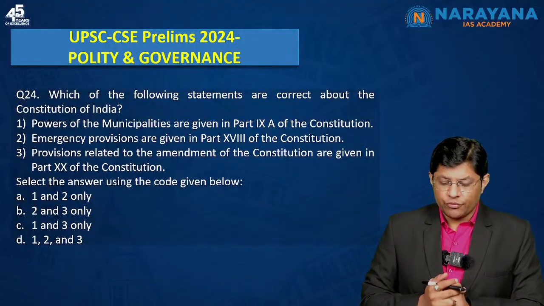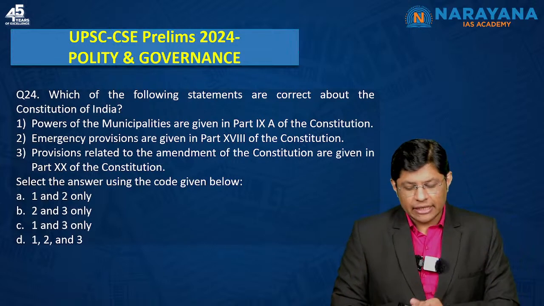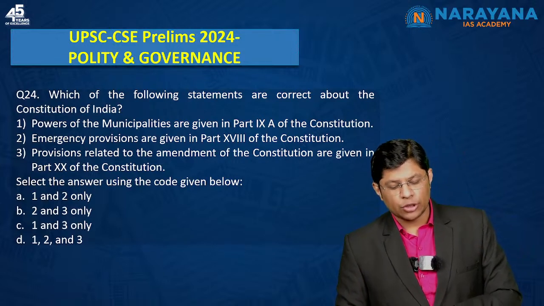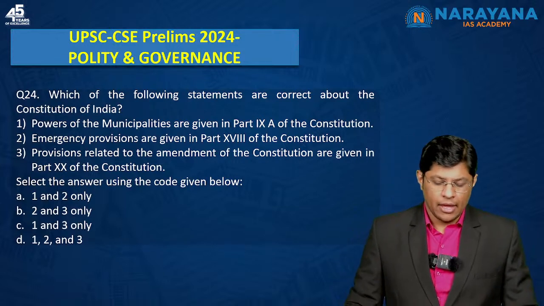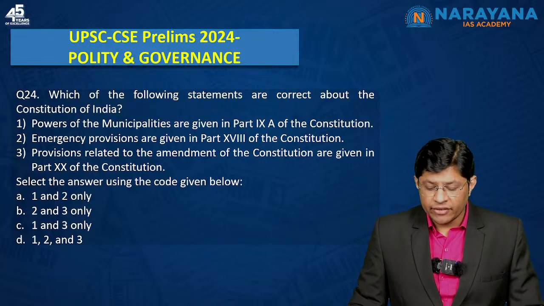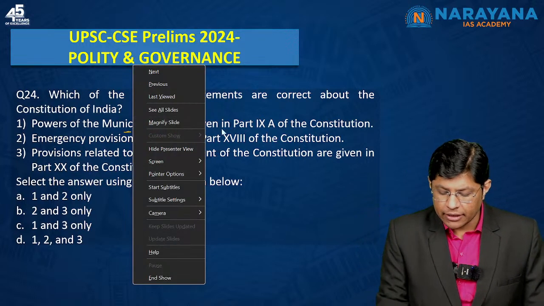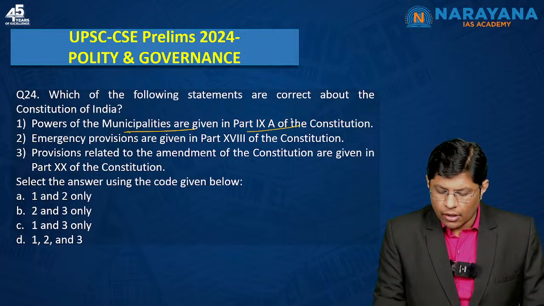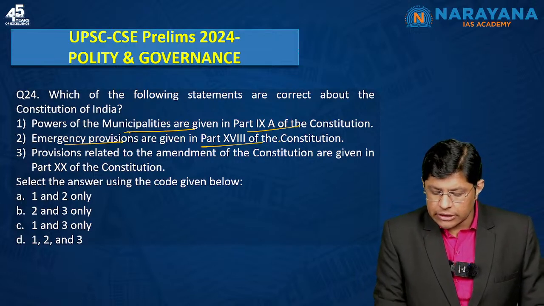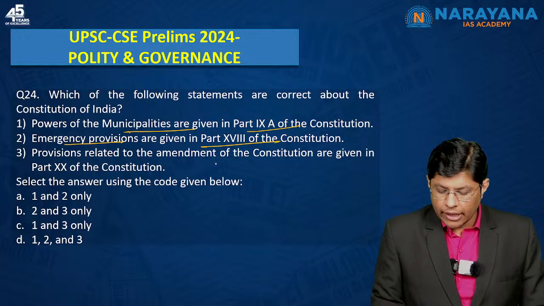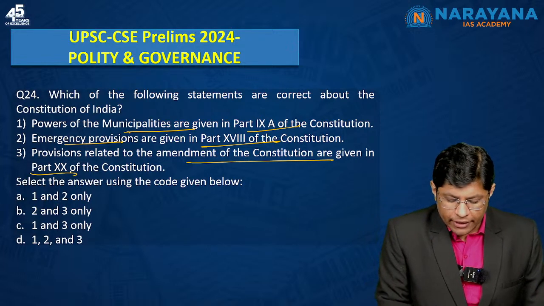The next question, which of the following statements are correct about the Constitution of India? Powers of the municipalities are given in part 9, municipalities part 9. Then emergency provisions part 18. Then amendment of the Constitution part 20.